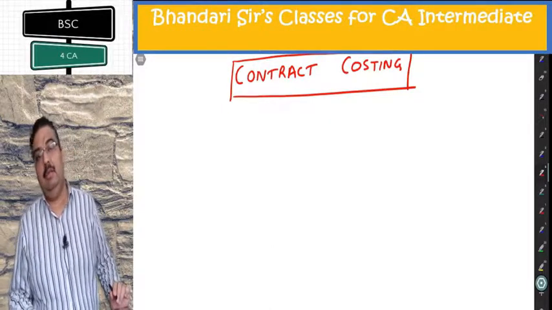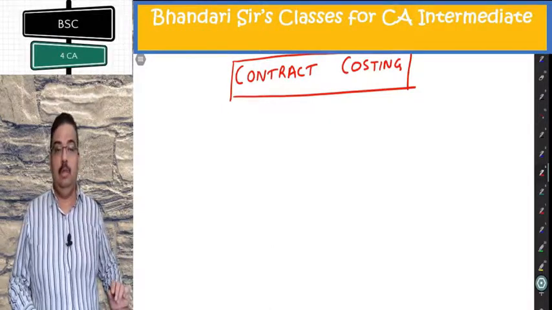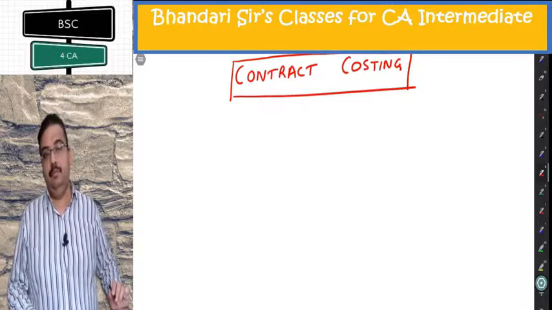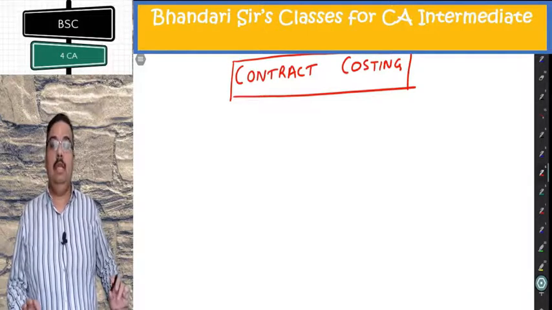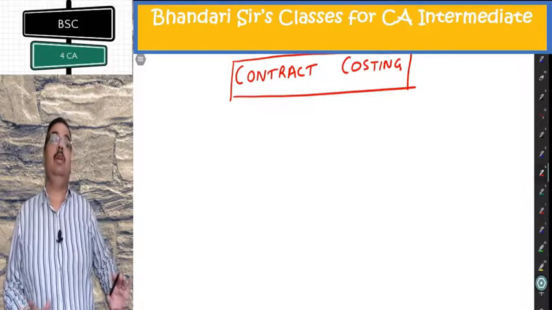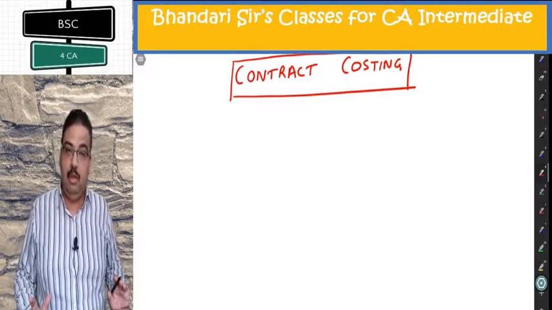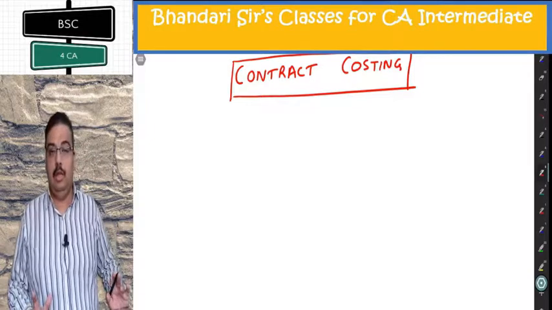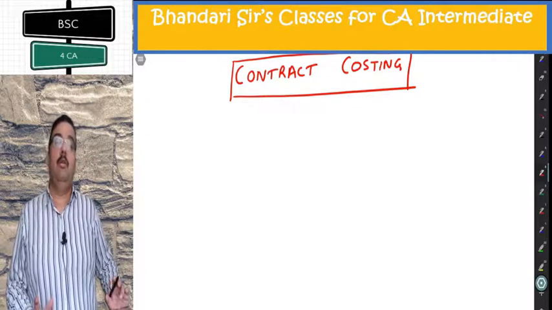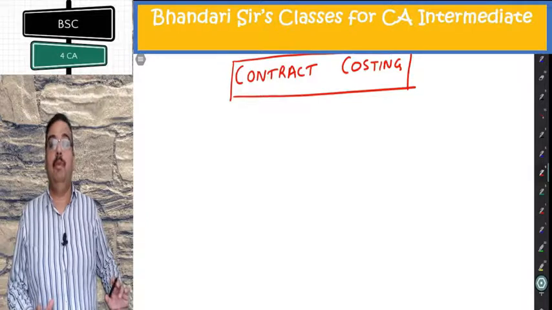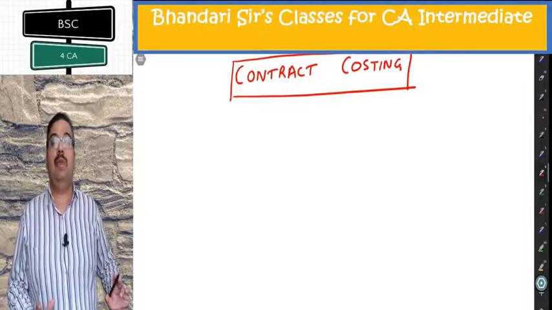Today we are starting with a method of costing, that is contract costing. This is one of the easiest and very interesting topics of your syllabus. It relates a little bit with the final accounts of any entity. Here it will be of a company which is having contracts with the people.